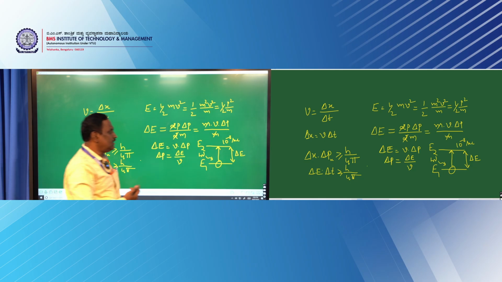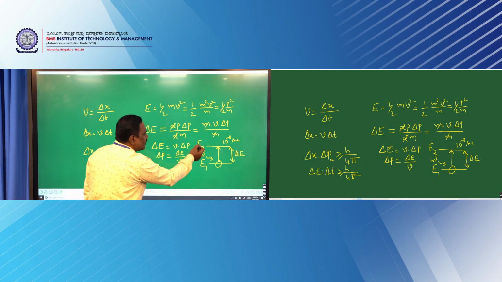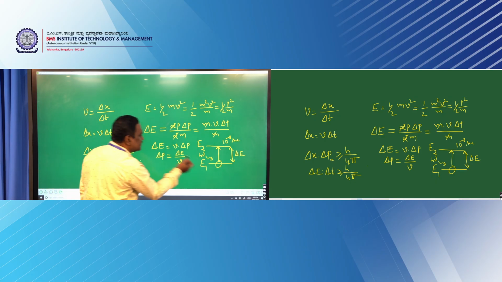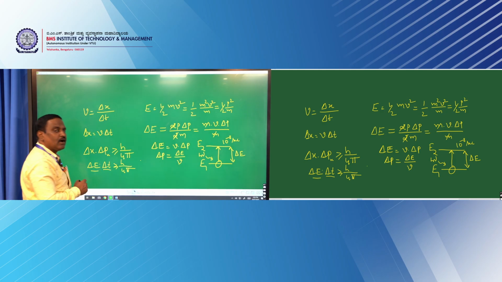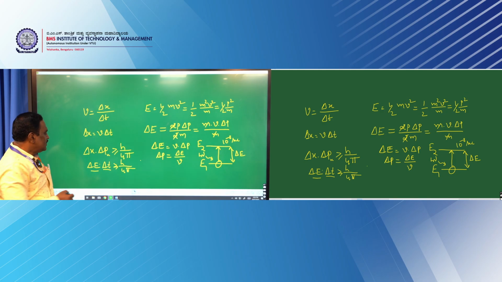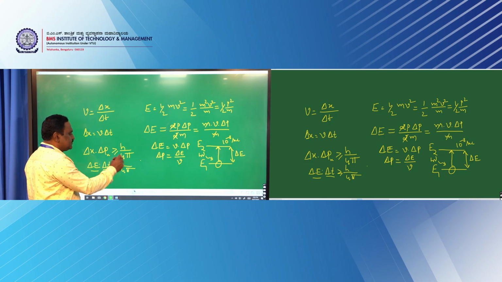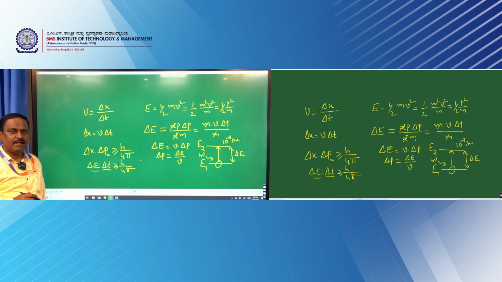How do you come to know that? By this equation. If you know the E2 and E1 values, E2 minus E1 is delta E; substitute that delta E and you can calculate delta t. This is the other form of the Heisenberg uncertainty principle: delta E into delta t greater than or equal to h by 4 pi.